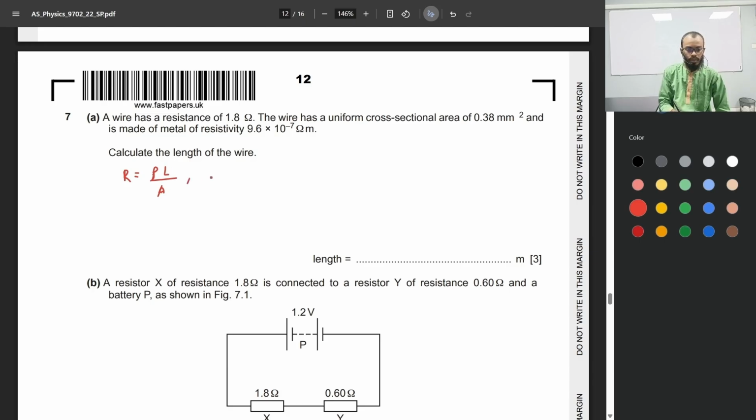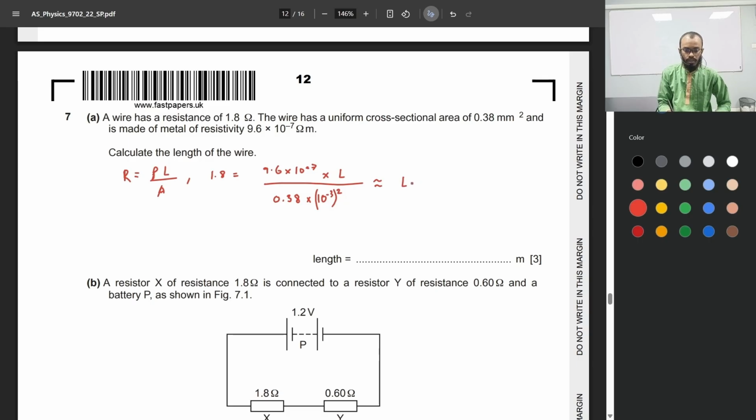So the resistance is 1.8, resistivity is 9.6 times 10 to the power minus 7 times L, length is the value we're trying to find, over the cross-sectional area, which is 0.38 millimeter square. We need to convert this to meters. That gives us times 10 to the power minus 3 whole squared.